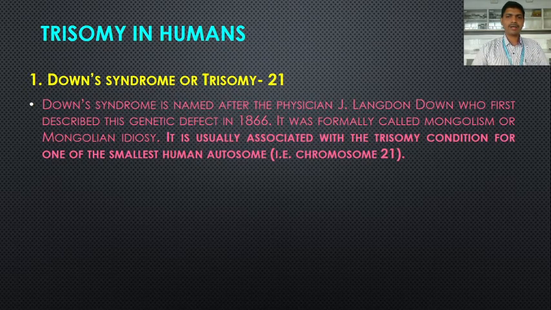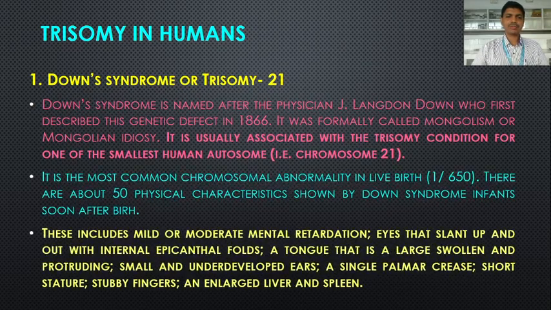This syndrome was discovered by the physician J. Langdon Down in 1866 and is described as one of the genetic defects in human beings that occurs due to the trisomy condition of chromosome 21. It is the most common chromosomal abnormality in live births, occurring in 1 in 650 live births.